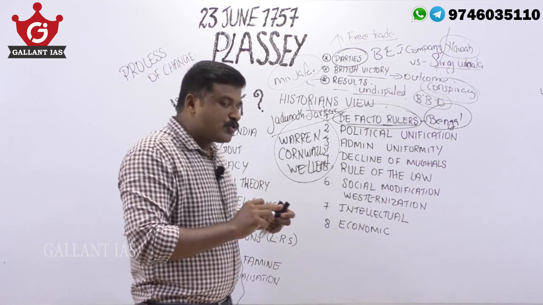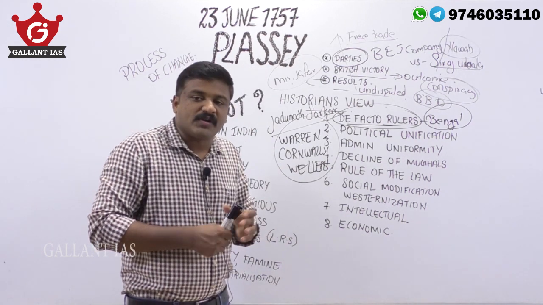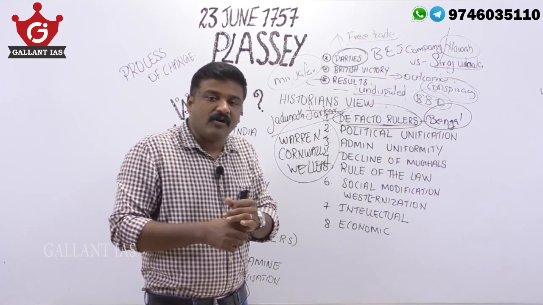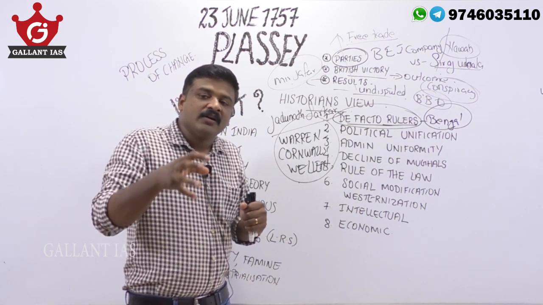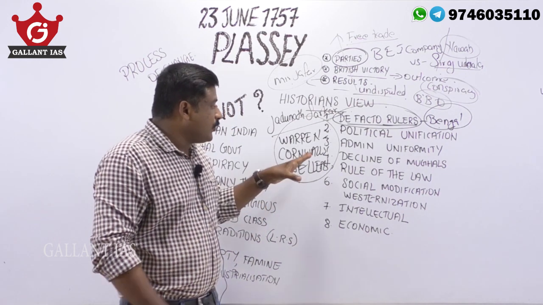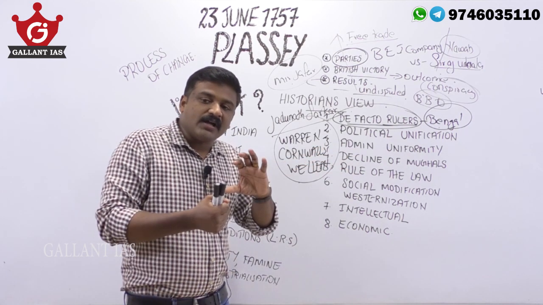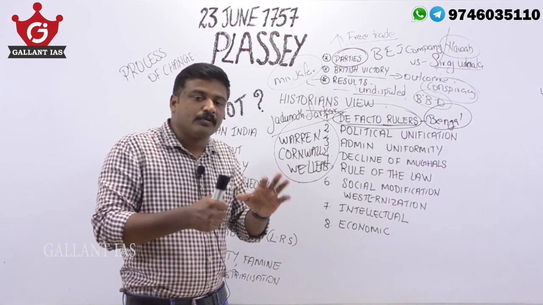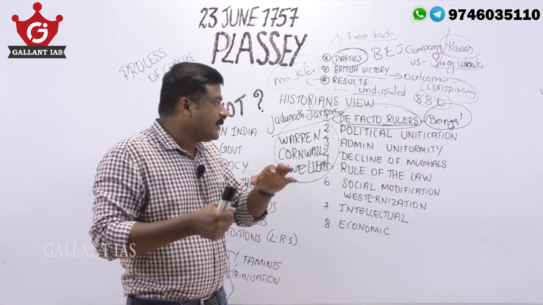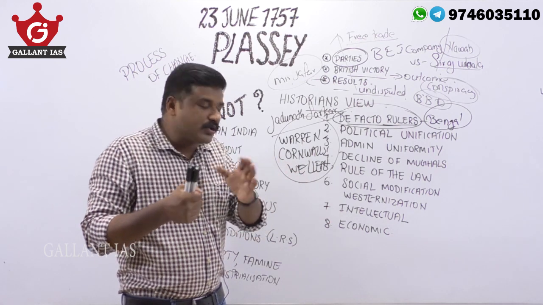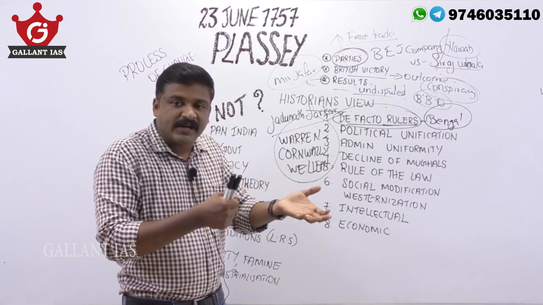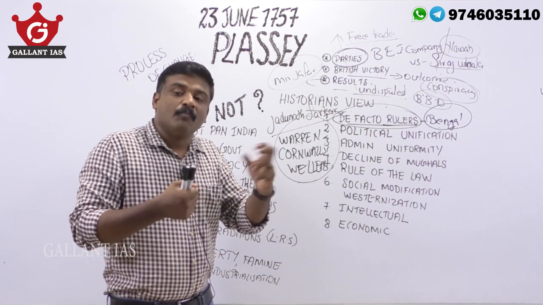These efficient leaders or administrators introduced some codification laws and administrative reforms, by which they introduced a common judiciary system, police system, law and order system, administrative system, and also a new class of bureaucracy. So medieval bureaucracy ended, modern bureaucracy started. Medieval political system ended, modern political system started. Medieval judiciary, medieval policing, medieval law and order ended, and modern judiciary, modern policing, modern law and order were introduced here.